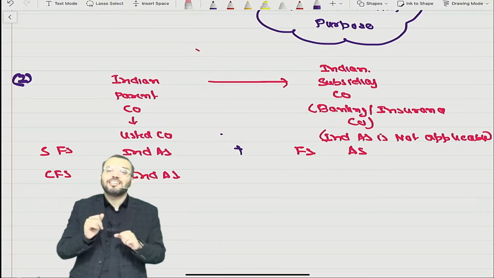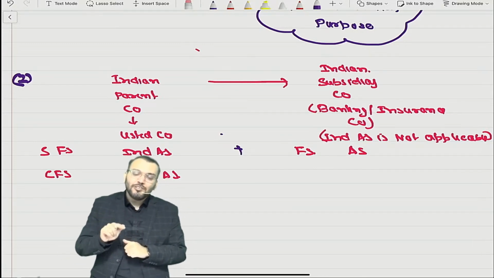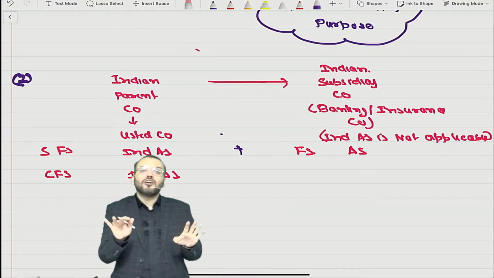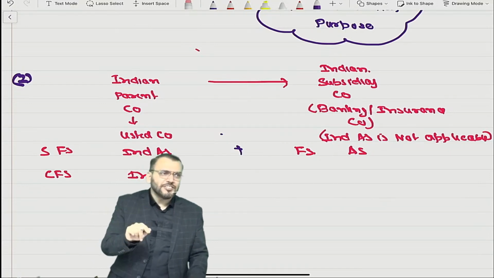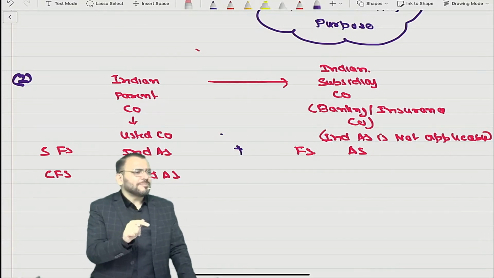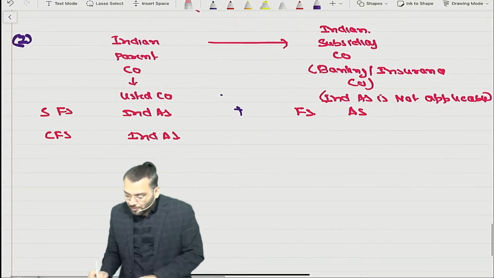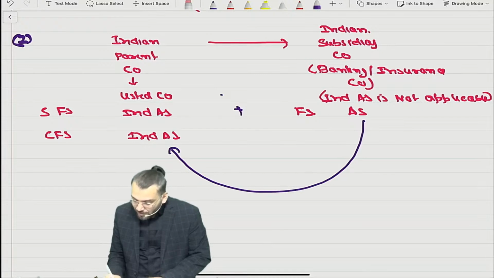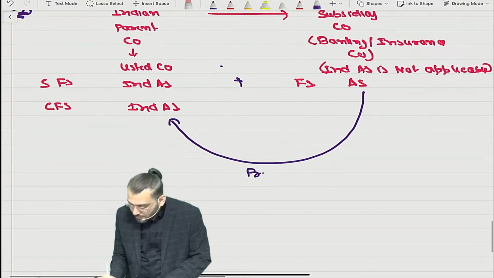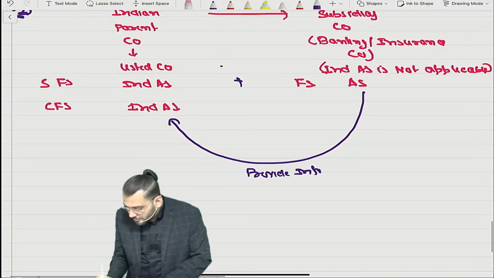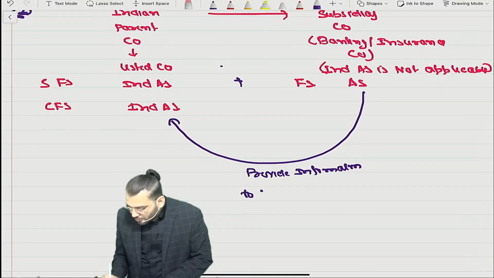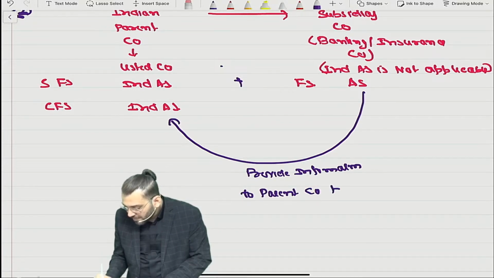In this case also one clarification has been given. Even though for banking company and insurance company Ind AS is not applicable, they will prepare their financial statement based on AS or as per the applicable act for reporting purpose. But they will provide what? They will provide information to the parent company based on what?